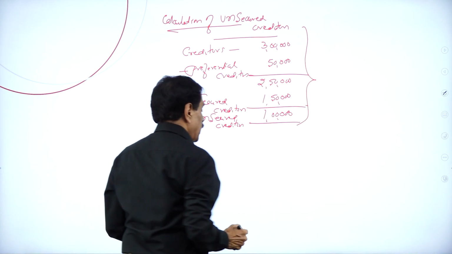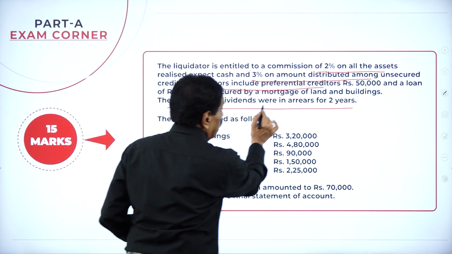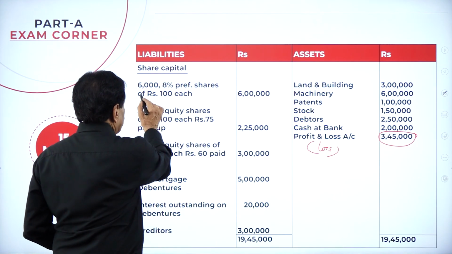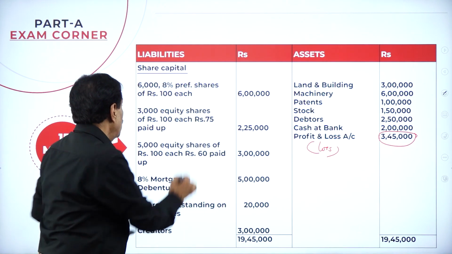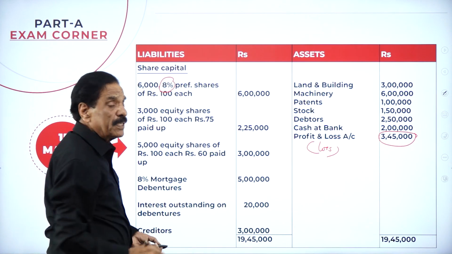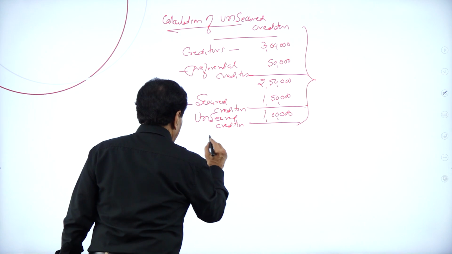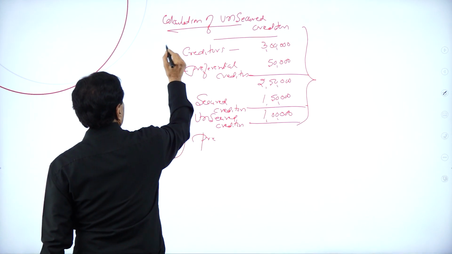Then the preference dividend. See that problem: preference dividend is in arrears for how many years? 2 years. We see 6,000, 8% preference shares of 100 each. What's the value? 6 lakh. What's the rate of dividend? 8%, for how many years? 2 years. Preference dividend, working note number 2 (this is 1).